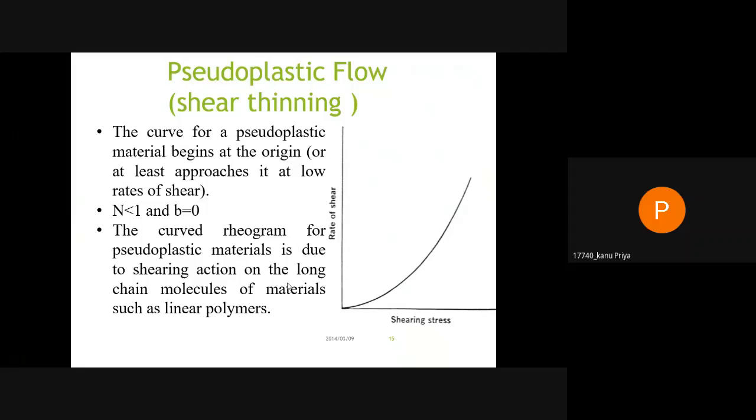When rate of shear is plotted as a function of viscosity, the curve is called a viscogram. Pseudoplastic flow is also called shear thinning flow.